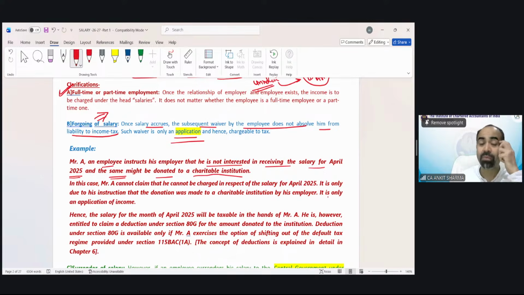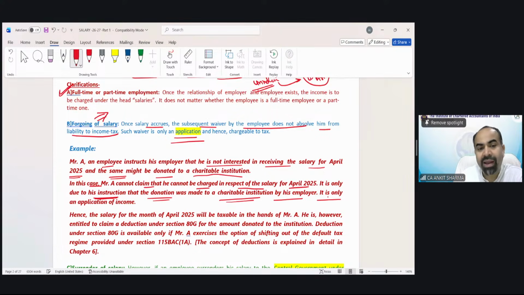Once you become the owner of any income, if you transfer it afterwards, it does not make any difference because you are transferring it as per your choice. In this case, Mr. A cannot claim that he cannot be charged in respect of the salary for April 2025. It is only due to his instruction that the donation was made to a charitable institution by his employer.